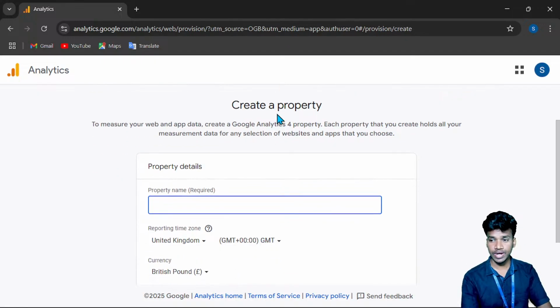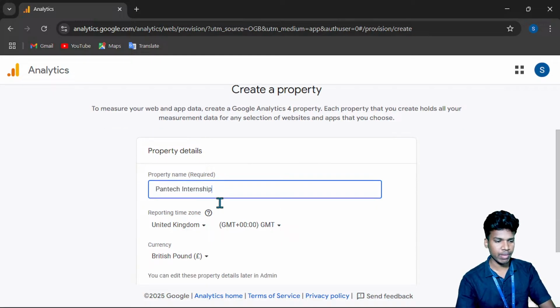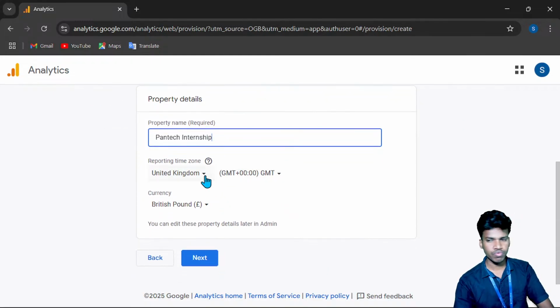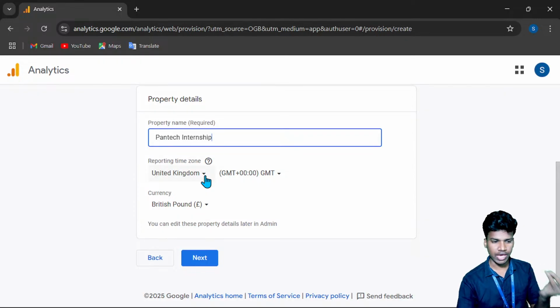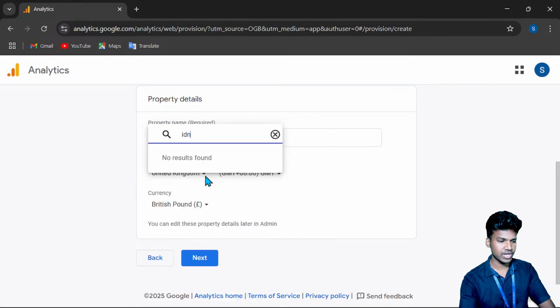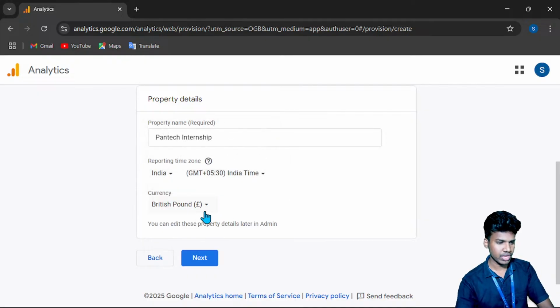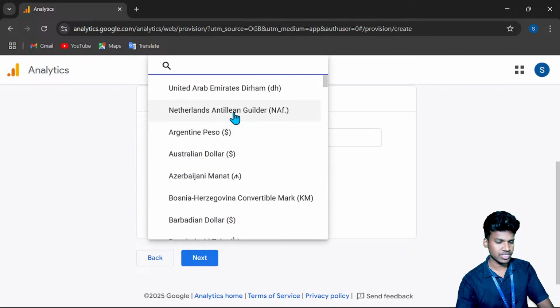We have the Pantech website here, so I give the property name Pantech internship. Whichever time zone you have, you can fix that. We are in India, so I will fix Indian timing, and for currency I will fix Indian rupees.